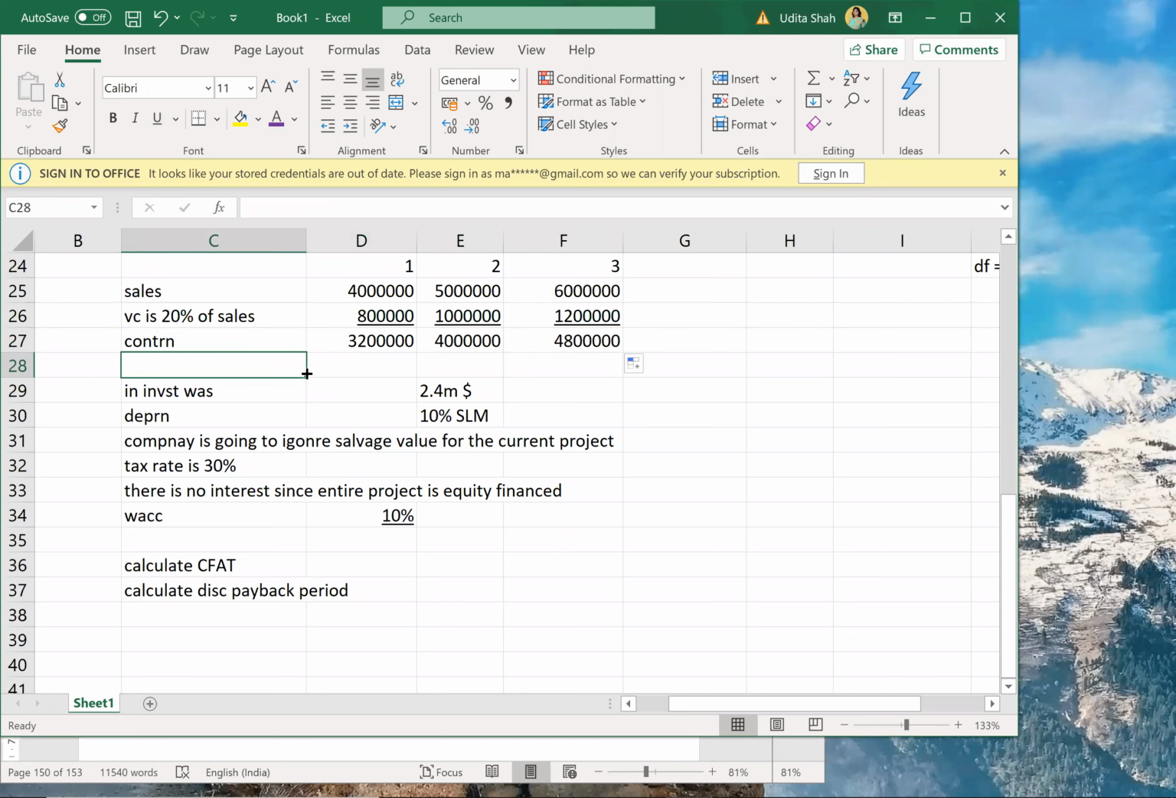Okay, now what was my fixed cost? See the problem I sent you on the group. Fixed cost was 200,000 per annum.